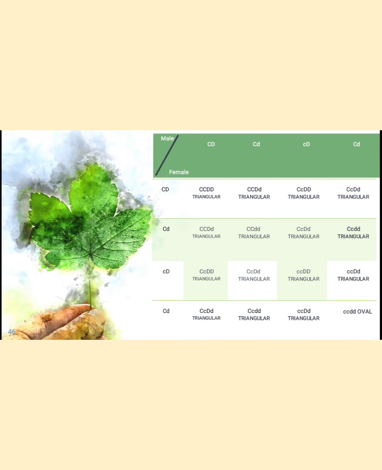Two genes are responsible for the production of one character. That means where capital C and capital D genes are present, they show the triangular variety. If small c and small d are present, that means they are the oval variety. Among these 16 offspring, only one offspring shows the oval variety. Okay, I hope that is clear. When the crossing is done, we can easily understand.